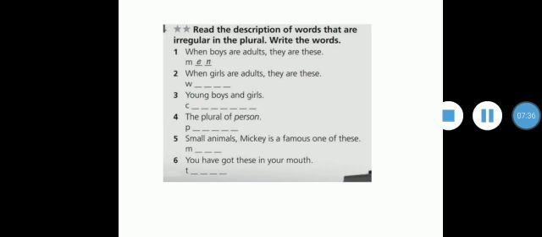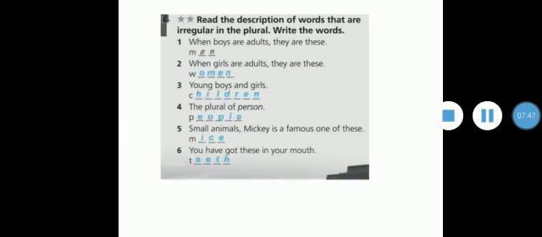We're going to write the irregular plural by reading this description. Number 1, when boys are adults, they are these, they are men. Number 2, when girls are adults, they are these, they are women. Number 3, young boys and girls, we call them children. The plural of person is people. Small animals, Mickey is a famous one of these. Mice. Mouse is singular, mice is plural. You have got these in your mouth. Teeth, we say tooth, singular, and teeth, plural.